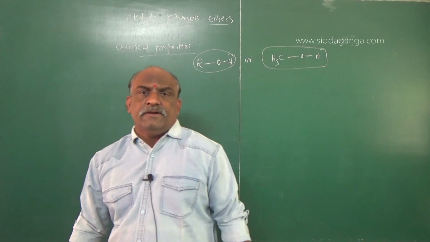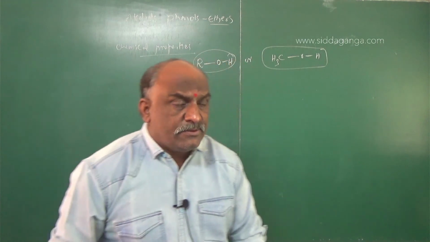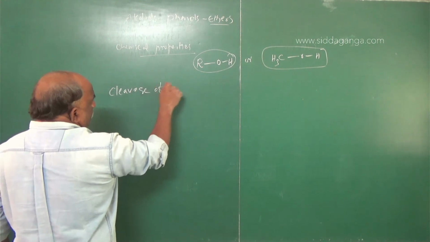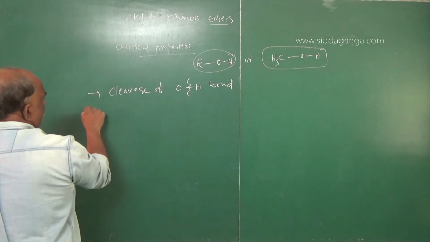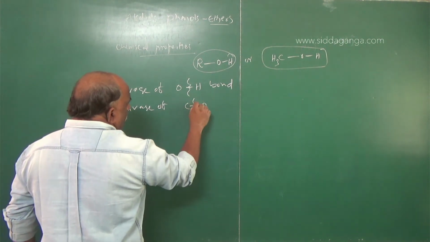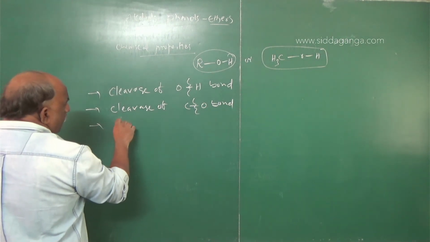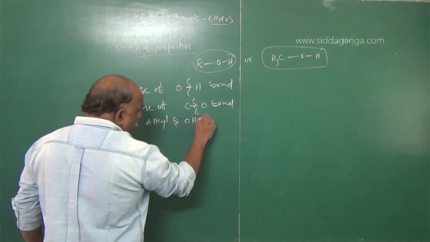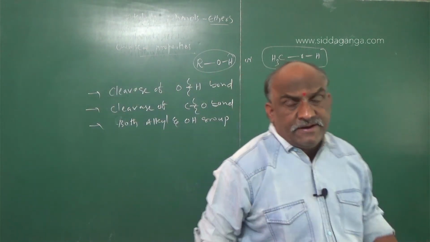Chemical reactions take place with respect to, first, cleavage of the OH bond; second, cleavage of the C-O bond; and third, both the alkyl and OH group. So three types of chemical properties we have to revise regarding these alcohols.